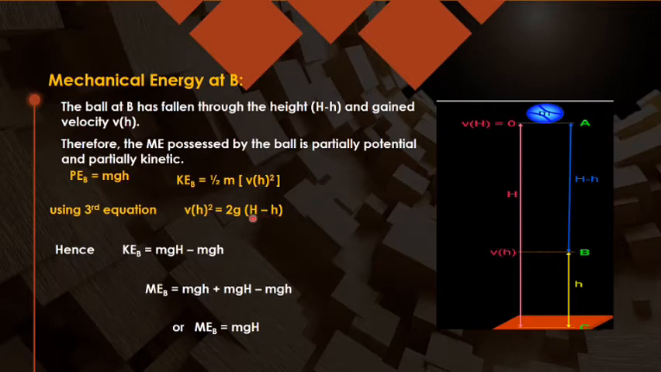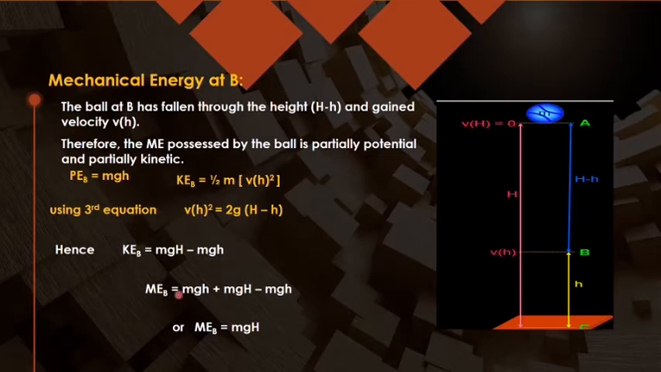So this is the value for v square, and if I put this value of v square here, the 2 will get cancelled and the kinetic energy comes out to be mg times (H minus h). So I am getting mgH minus mgh. This is the kinetic energy at position B.